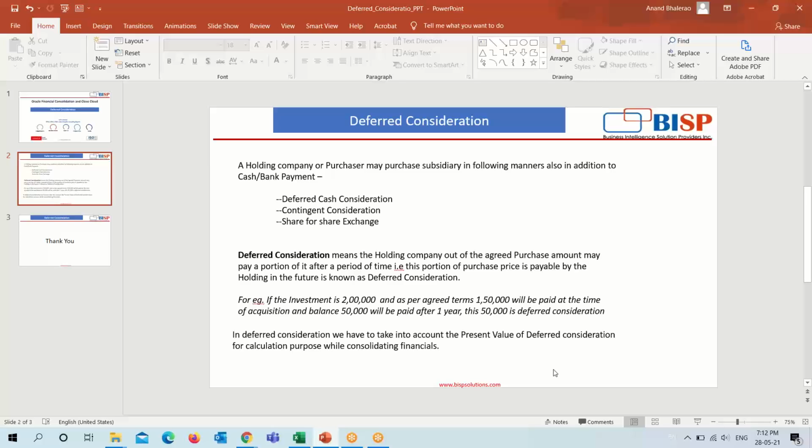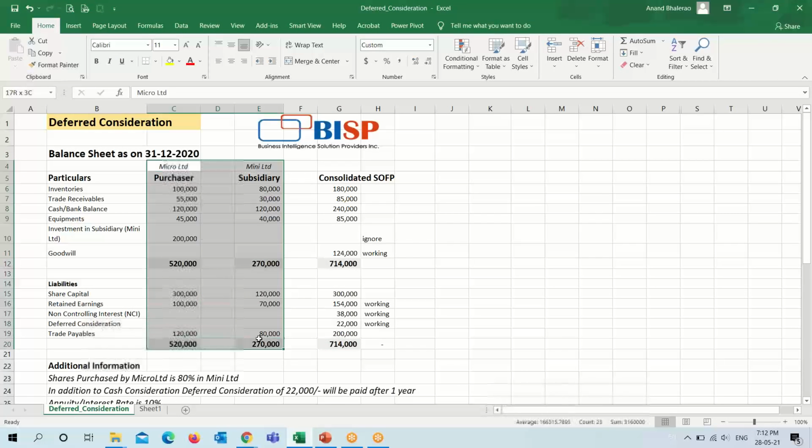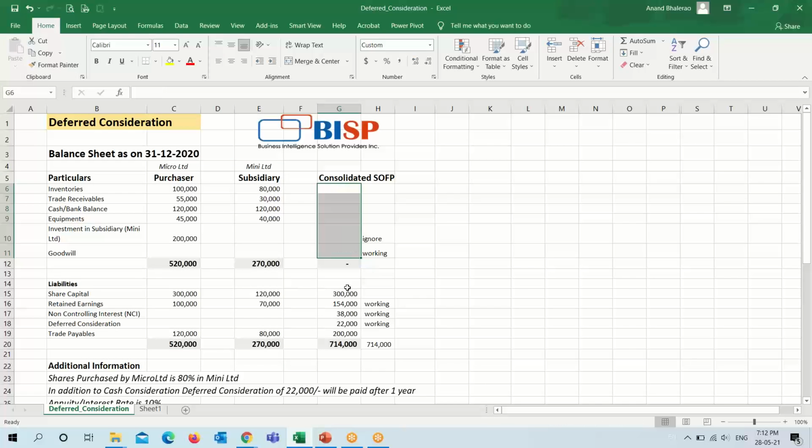In deferred consideration, we have to take into account the present value of the deferred consideration for calculation purposes while consolidating our financials. So we will see this through an Excel example. The figures of the purchaser and the subsidiary are available with us.